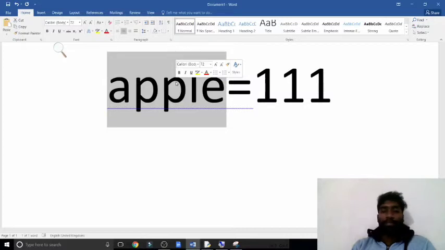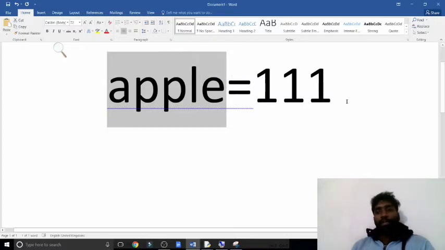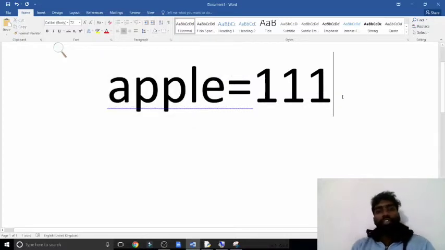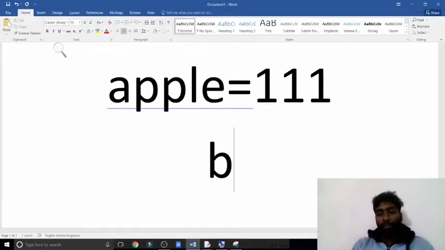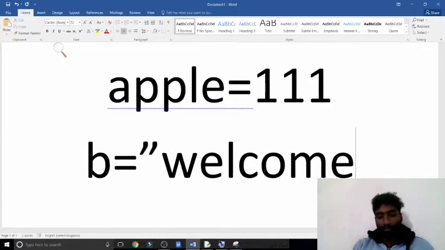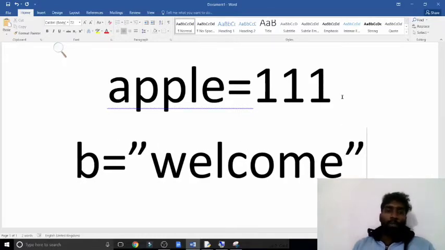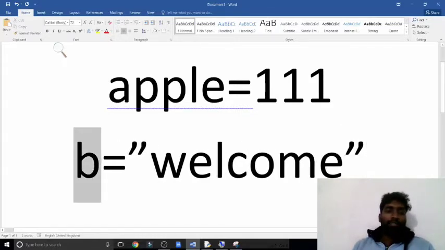Now, sir, in a variable can we store only a number? No. Last year you studied in QBasic what a variable is; it is the same concept. In a variable you can store text too. Now b equal to welcome. In this place b is a variable name.